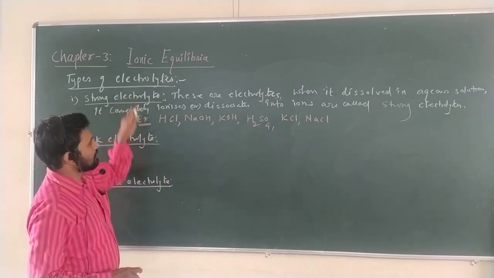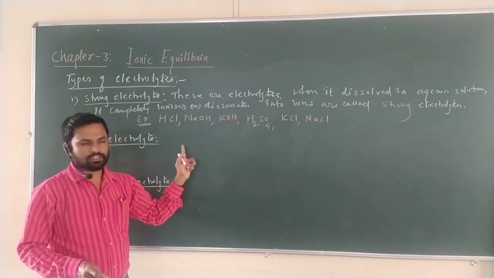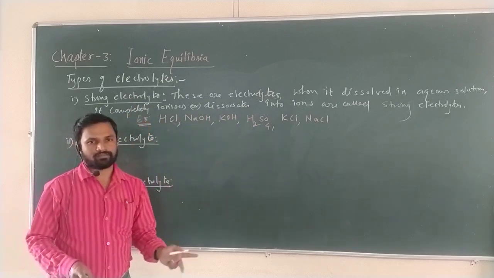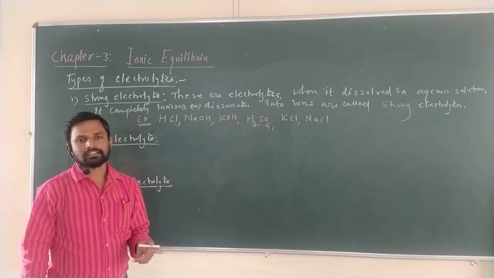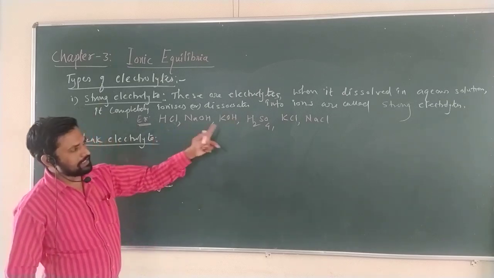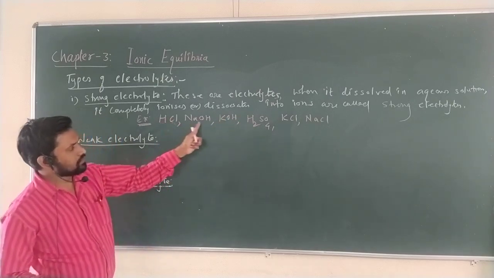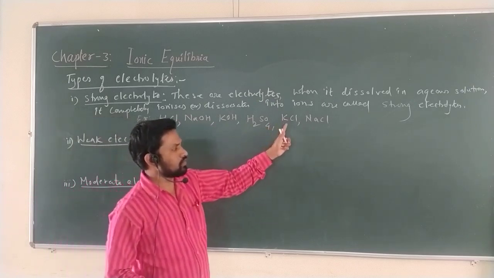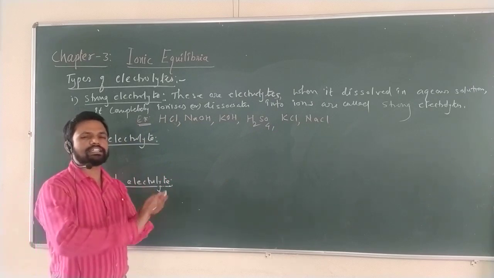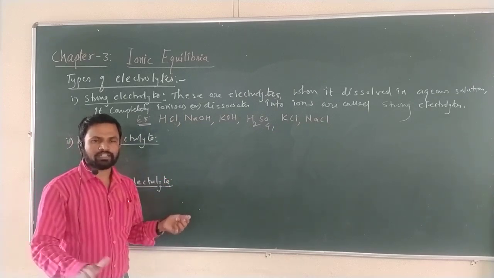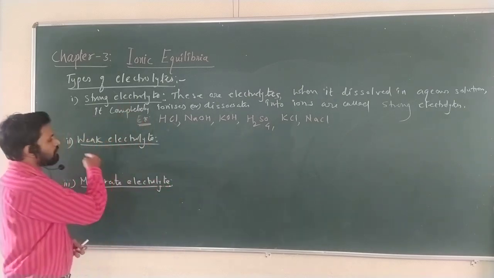Here, strong electrolytes are those electrolytes which, dissolved in aqueous solution, completely ionize, completely dissociate into ions, and are called strong electrolytes. Examples: HCl, NaOH, KOH, H2SO4, NaCl, KCl. These are strong acids, strong bases, strong salts. Likewise, all are strong, meaning they are completely dissociated, completely ionized in aqueous solution. Therefore, they are called strong electrolytes. Now, let's see the second, weak electrolyte.